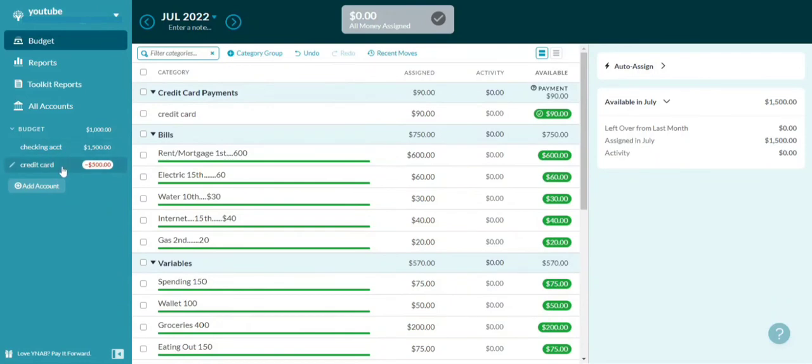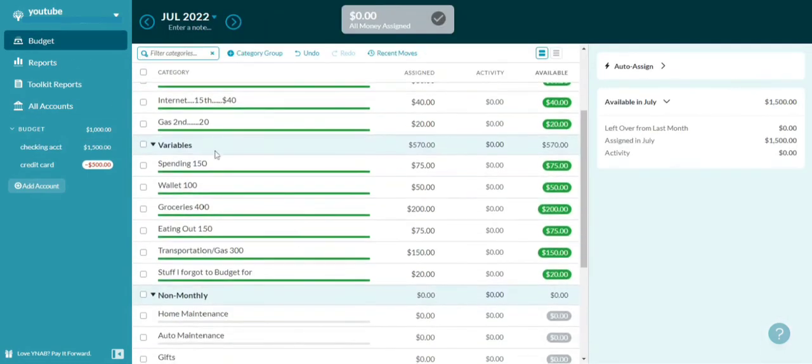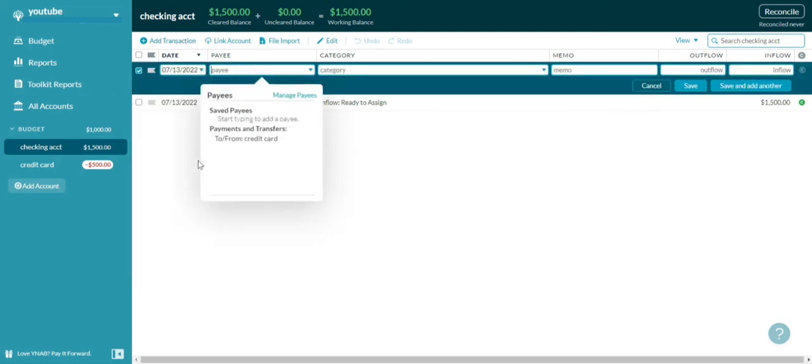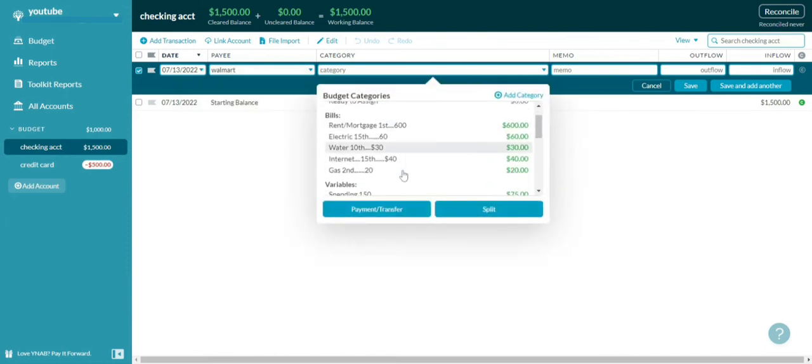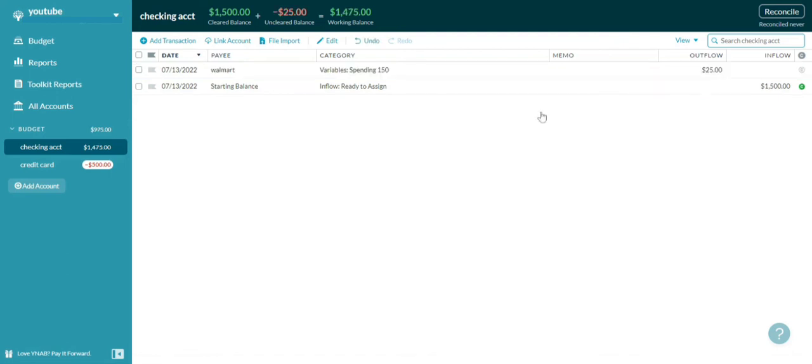So let's say, for example, you are making purchases. For spending, you have $75 to spend. You feel happy. You're like, yes, $75 for 2 weeks. We could do this. Okay. So now you go to Walmart and you are taking this Walmart expense. You're taking it out of spending and you spend $25 in Walmart.